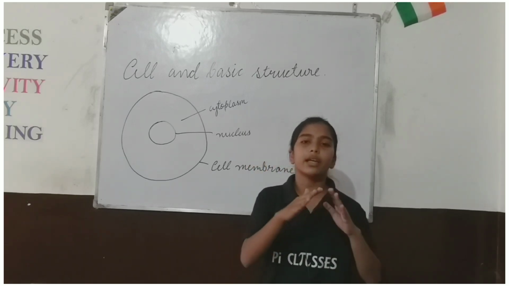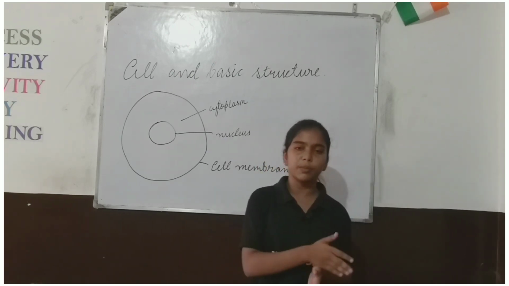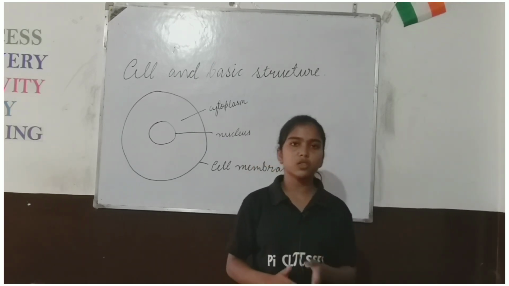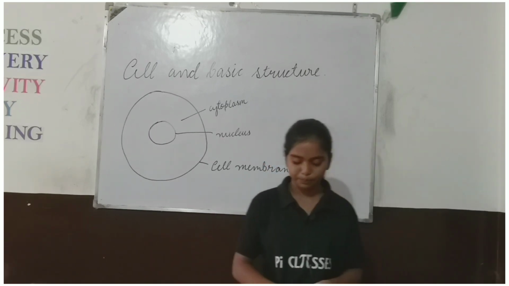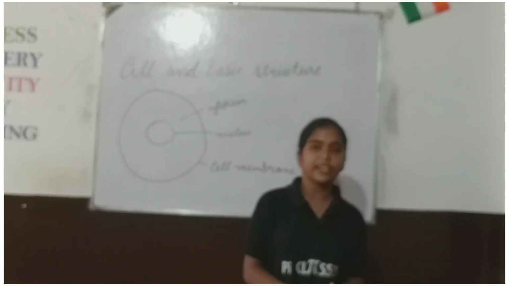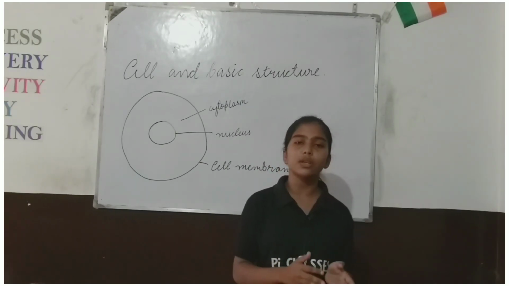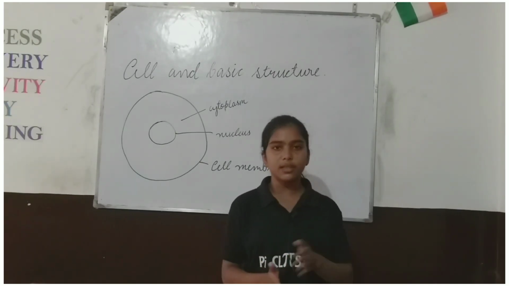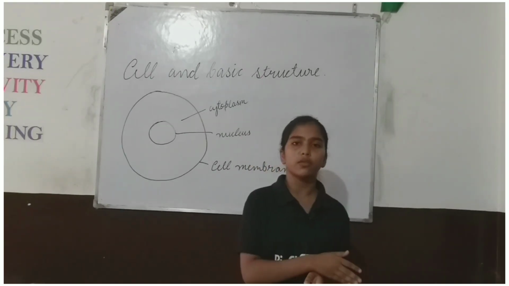If it is bounding in an elongated manner, the cell will be elongated. If it is bounding in a spindle manner, it will be spindle shaped. So the cell shape also depends on the plasma membrane. The plasma membrane is also known as a selectively permeable membrane. It allows only selected substances to diffuse into the cell, and harmful substances that are not required by the cell to diffuse out of the cell.